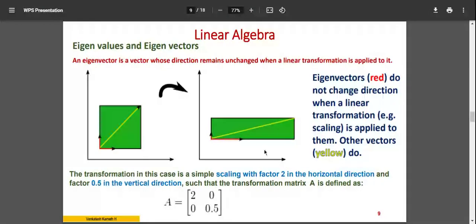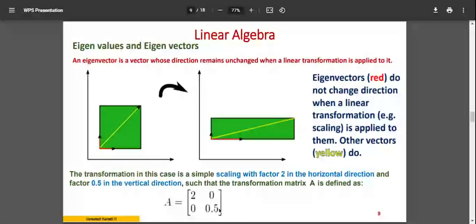So how do we analyze or use this? The transformation in this case is a simple scaling with a factor of 2 in the horizontal direction and a factor of 0.5 in the vertical direction. If it was 1, 1 earlier, now the x-axis has increased to 2 and the y-axis has decreased to 0.5.